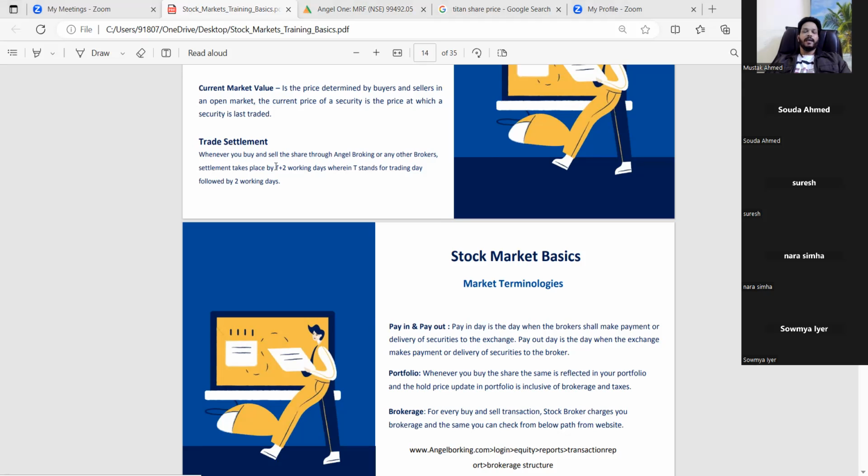Suppose I am selling my 10 shares of Infosys today, worth 20,000. Immediately those shares will be transferred to the buyer's demat account. But the amount will be shown in my demat account after deduction of some small commission, and I can't withdraw that money to my bank account until T plus 1 days. If I sold today, tomorrow my amount will be reflected in the demat account and I can withdraw it to my bank account. That is called settlement.